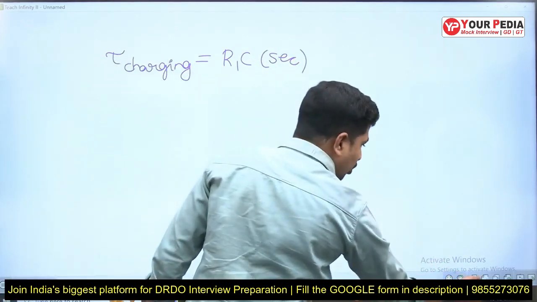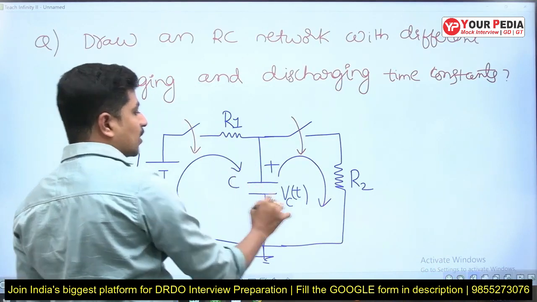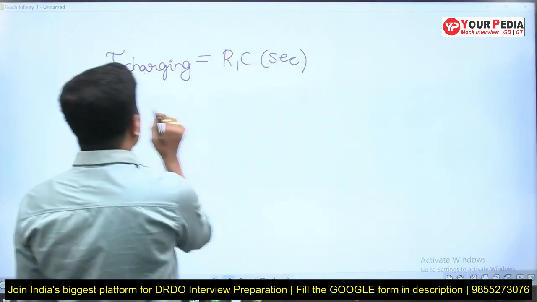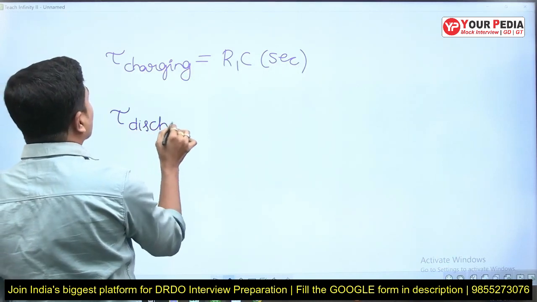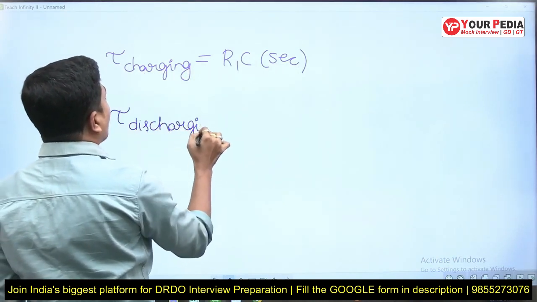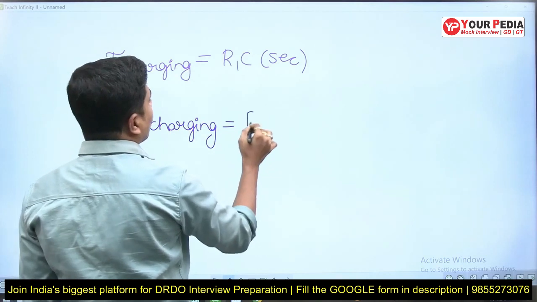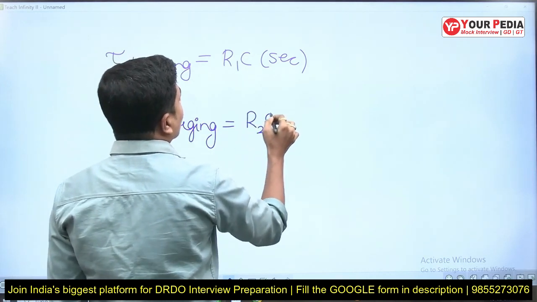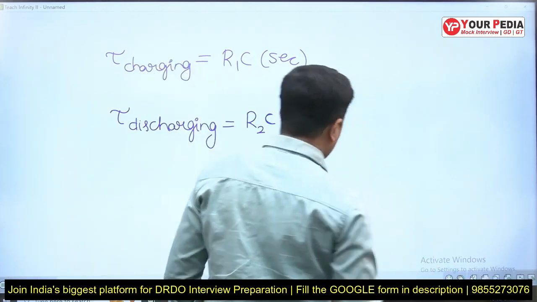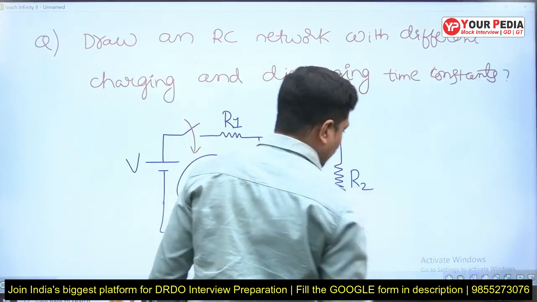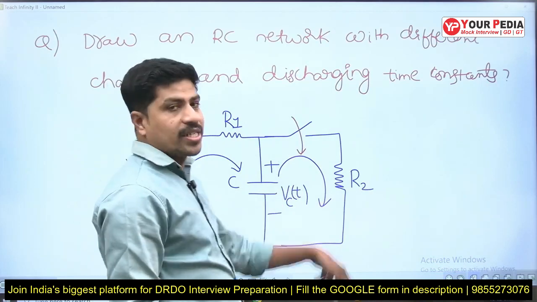What is the discharging path? Tau discharging is equal to R2C, units are seconds.